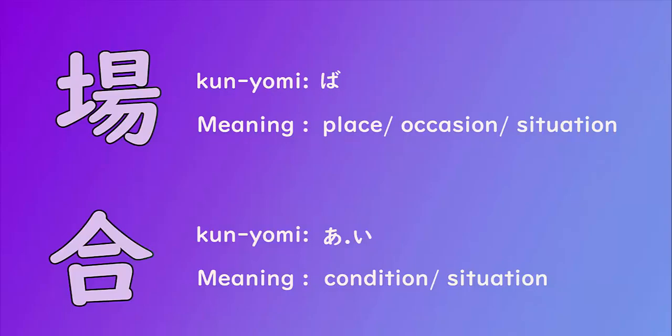So basically, it's made of two kanji. Let's split the kanji in sound, ba and ai. The ba sound is from the kunyomi of the character ba, which means place, occasion, situation. And the other sound ai again comes from the kunyomi of that kanji and means condition or situation. It's like putting one situation next to another one, and that's why we use it for "if", right? I mean, we say something might happen only if this situation is true, right? Okay, I think you get it.